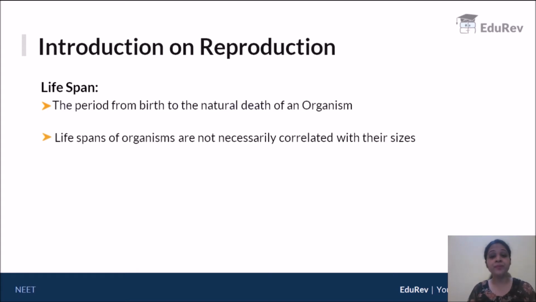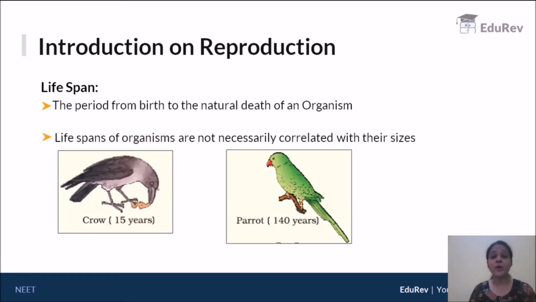For example, if you take a crow and a parrot, they're more or less comparatively the same size. However, a crow will live at the max for 15 years, whereas certain species of parrots, not all of them, would live even up to say 140 years. So definitely the lifespan of an organism does not necessarily correlate with its size. There is no necessary correlation between them.